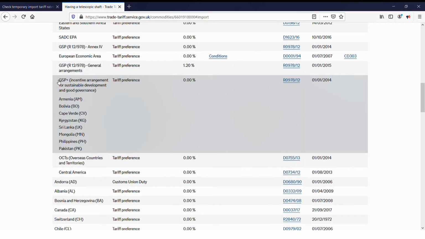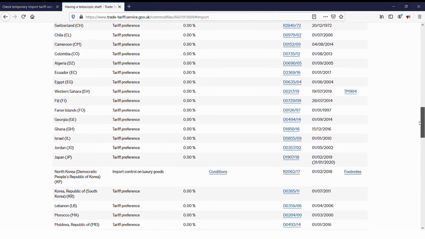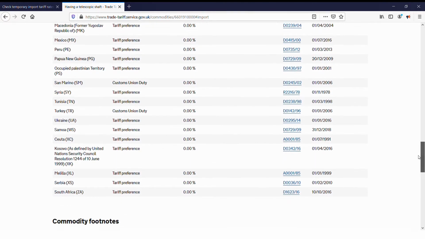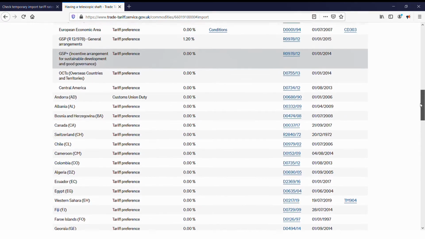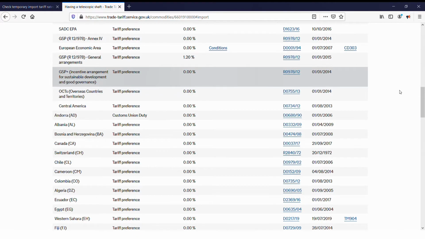Scrolling down. We also notice a great many other countries, not in the GSP groups, down here where the tariff preference measure is set at 0.00%. If we can get our brollies from these countries right now, or from the GSP countries, then this means we pay 0% import duty. We'll use GSP to lead on to a discussion about the World Trade Organization, WTO.